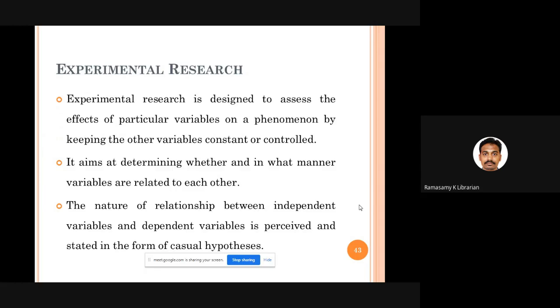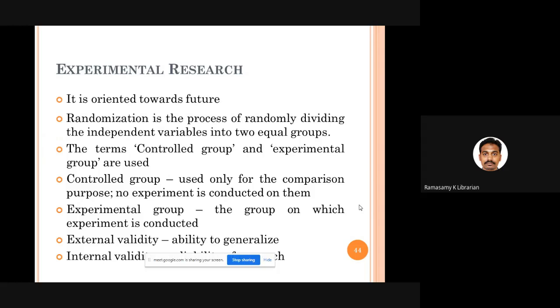Here, we are trying to determine whether there is any relationship between two variables. If there is, how and in what manner these variables are related to each other. So we establish a relationship between one variable and another in the form of a hypothesis, and we test the hypothesis in experimental research. Experimental research is oriented towards the future. We conduct a research, we get the answer, and the findings will be applied in future.